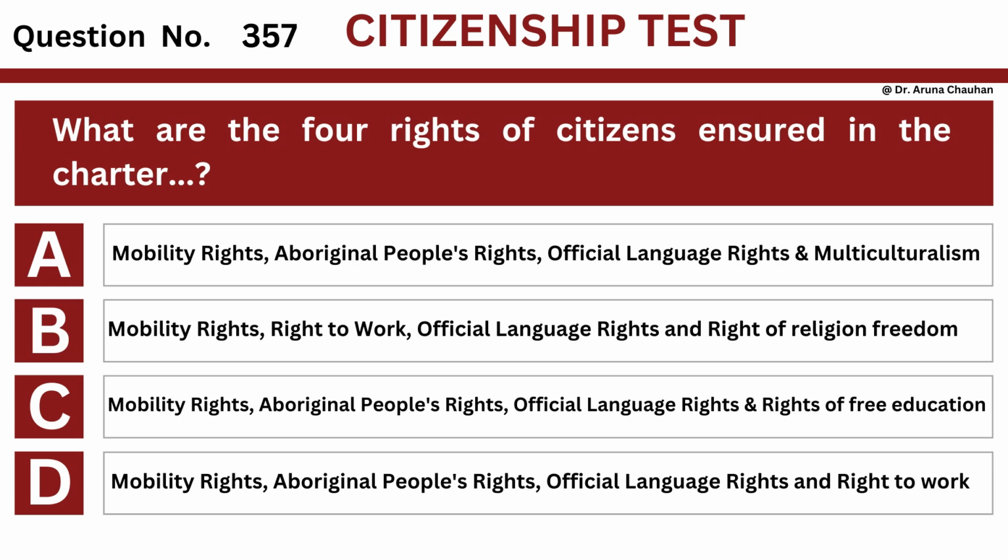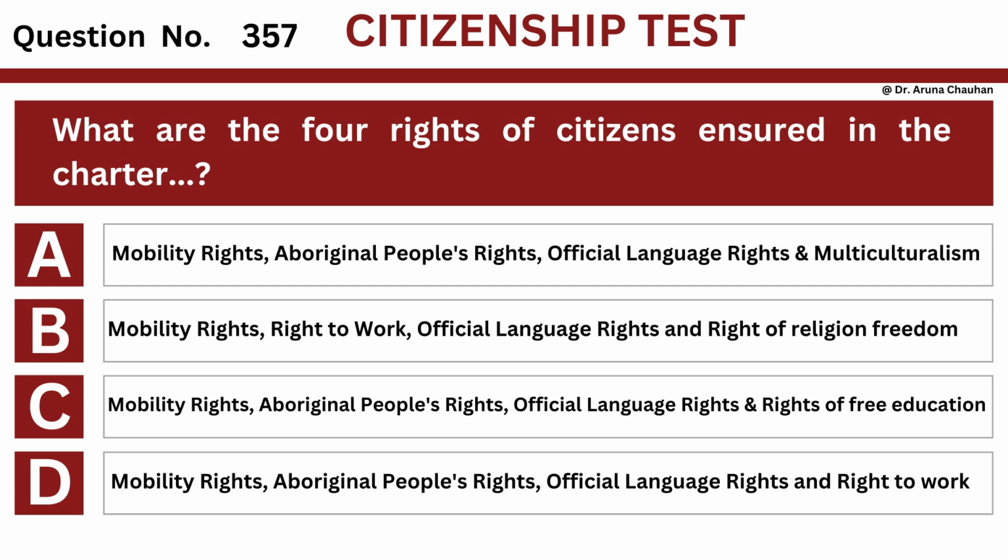Question number 357. What are the 4 rights of citizens ensured in the Charter? Option A, mobility rights, Aboriginal peoples' rights, official language rights, and multiculturalism. Option B, mobility rights, right to work, official language rights, and freedom of religion. Option C, mobility rights, Aboriginal peoples' rights, official language rights, and rights of free education.